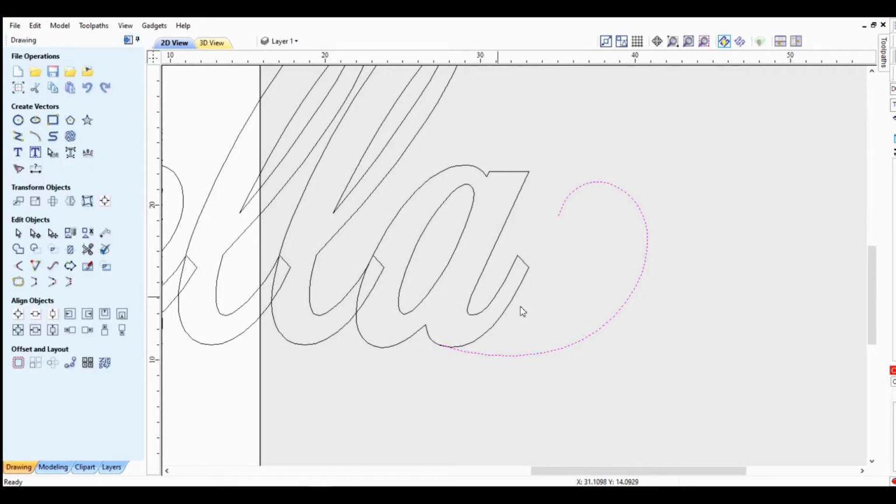Okay, accept that. And then I'm going to duplicate this. So accept it. Control C on it, Control V, made another copy of it. Now I'm going to attach it to the inside of the tail of the A here.